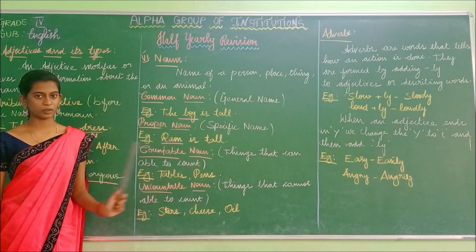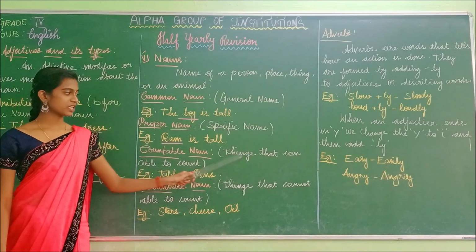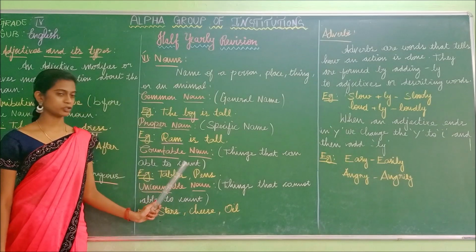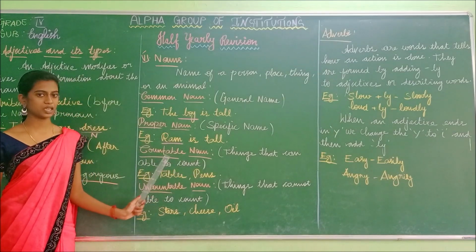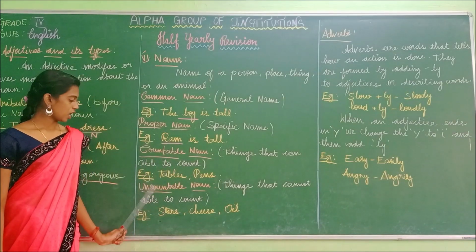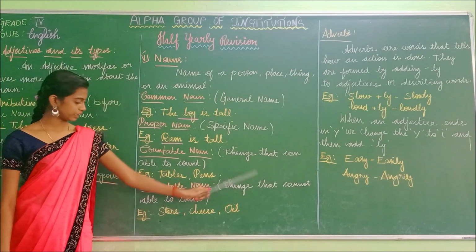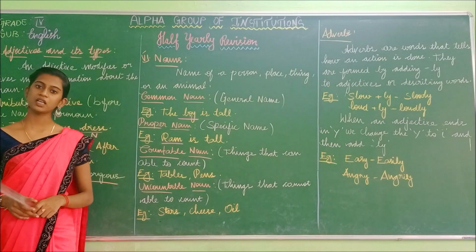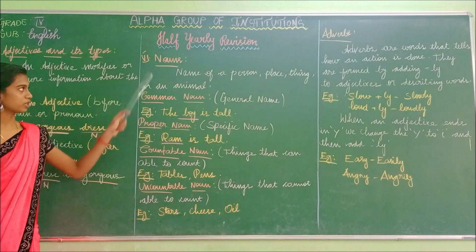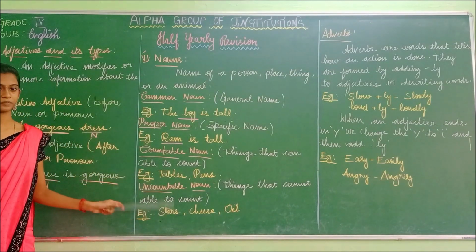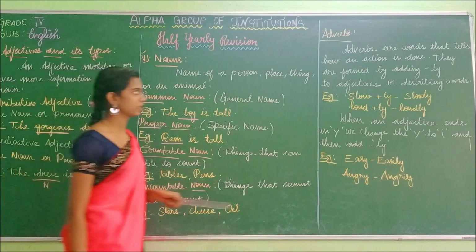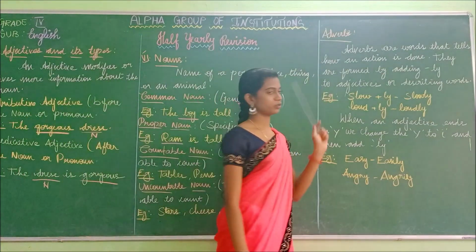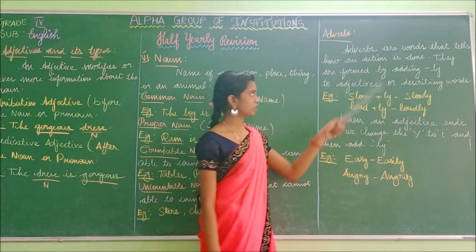And the third one is countable noun, which means things that can be counted. Uncountable noun means things that cannot be counted. Have you understood what is meant by nouns and those types? Shall we move on to the adverbs? The next one we are going to see is about the adverbs.